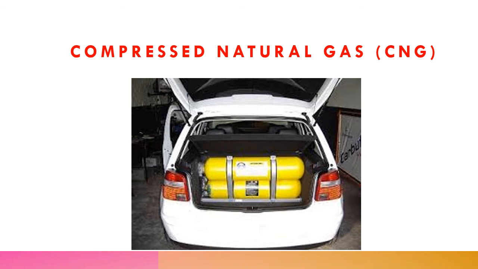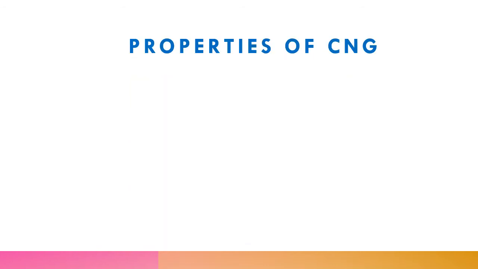You can see the yellow tanks inside the car. These are called CNG tanks. They contain the compressed natural gas within them. Now, let us understand the various properties of CNG.